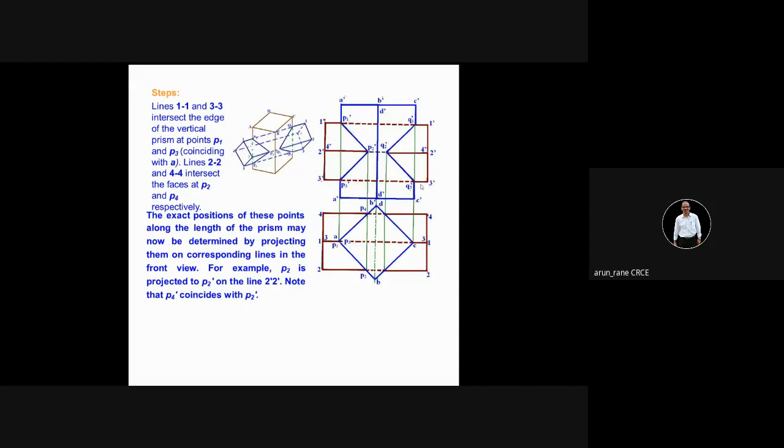This is what your intersection curve is. The rest of the things should be light. It should be seen but light. And similarly here, what will be the intersection curve? So this should be seen bold.